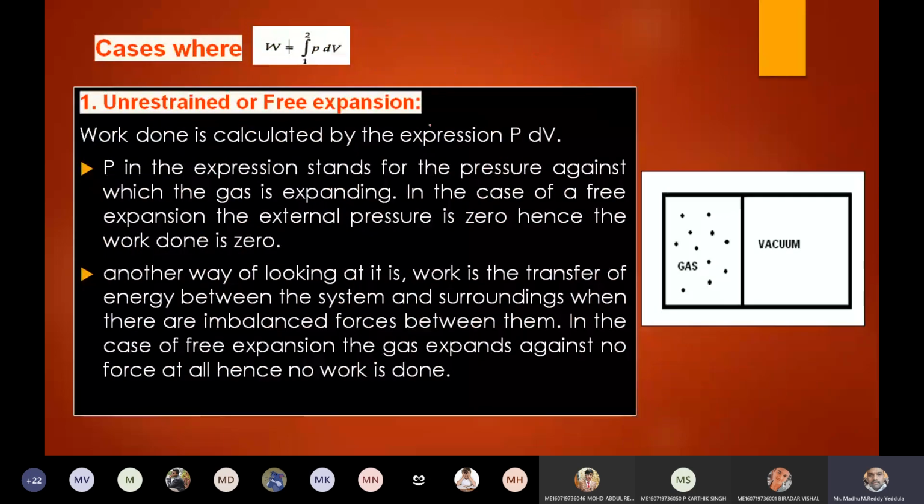One is the unrestrained or free expansion case. In this case, a volume change is there, but work done equals 0 because there is no restriction for the gas. If I remove this wall, only if there is a restriction will work happen, right? Because of the vacuum, there is no restriction for the gas to expand. Though the volume keeps increasing and pressure is decreasing, there is no restriction. That is the reason there is no work done in the free expansion process.